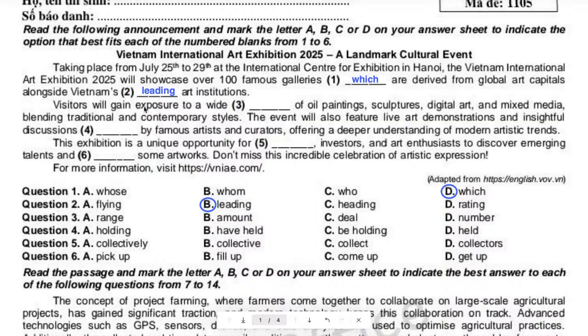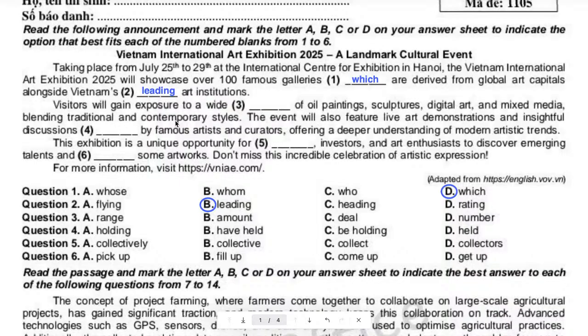Visitors will gain exposure to a wide range of oil paintings, sculptures, digital art, and mixed media, blending traditional and contemporary styles. Guys, first of all, I can see some very common words here. You can underline the word contemporary. What does that mean, guys? You will see that a lot in IELTS, right? What does that mean? Modern, yes. If you don't know, you can underline that. You write contemporary, that means modern. I see that so many times, so that's why some common words, you must understand.